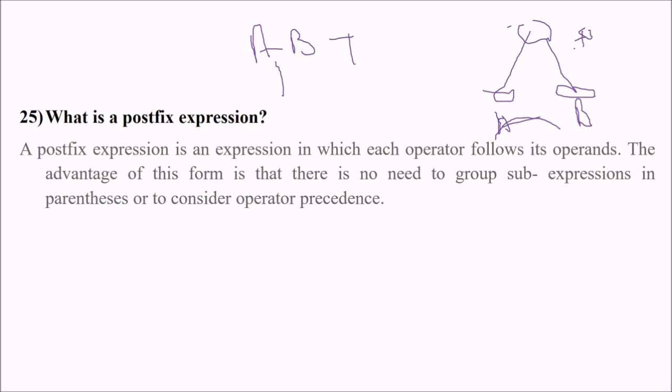And likewise, if we have infix, we visit left first, then the node, that is plus, and then B. Then if we want to compute the prefix, then we first visit the root, that is plus, then the left subtree, and then the right subtree. So the advantage of this form is there is no need to group some expressions in parentheses or to consider operator precedence.